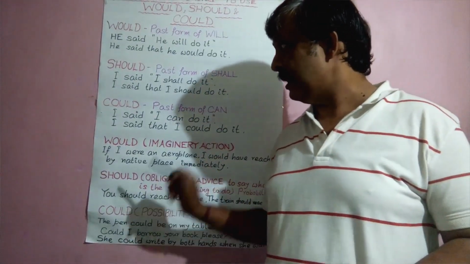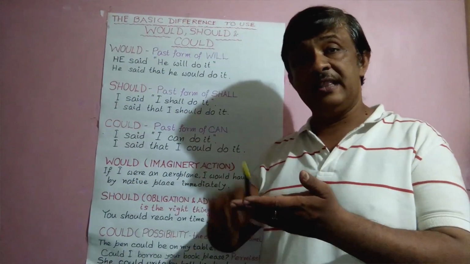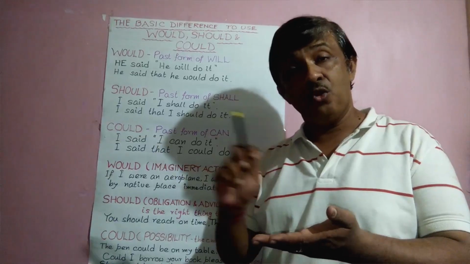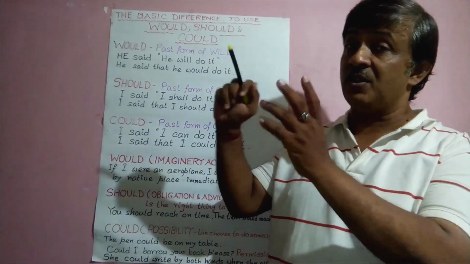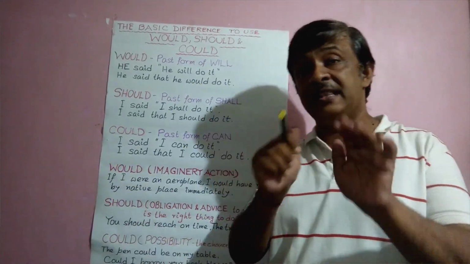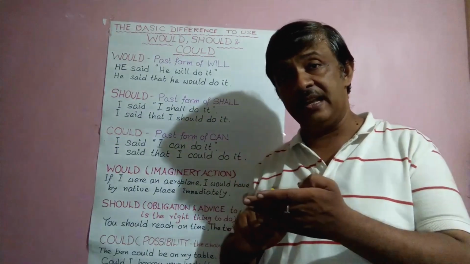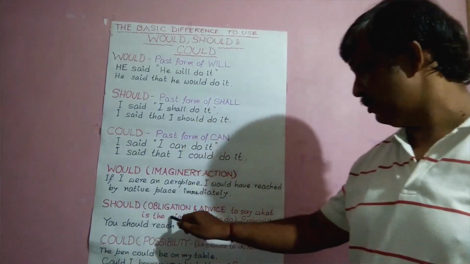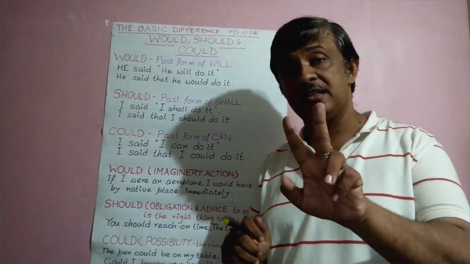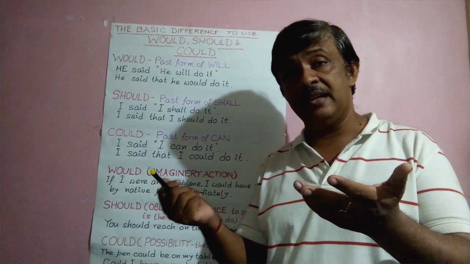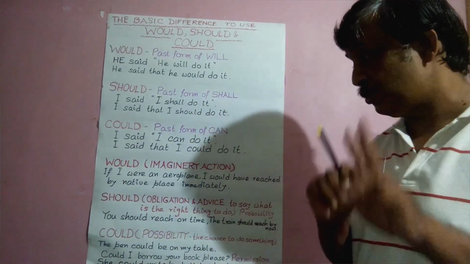Now we see that would is used as the past form of will, and would is used as an imaginary action, that is imagining something will happen in future but explaining in the past. Should is the past form of shall, and should is used here to say what is right to do. So 2 things: past form of shall, and to do the right thing, we use should. These 2 points.